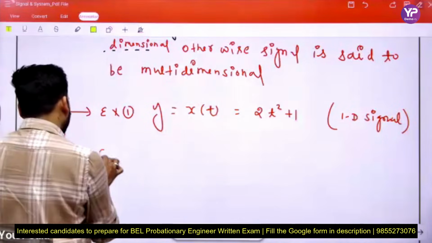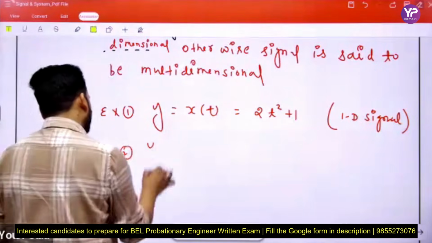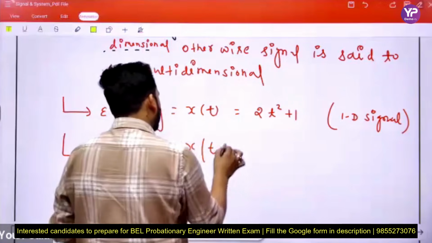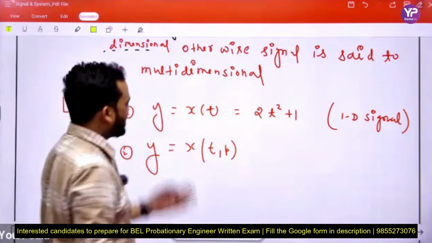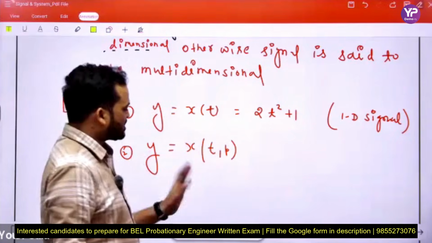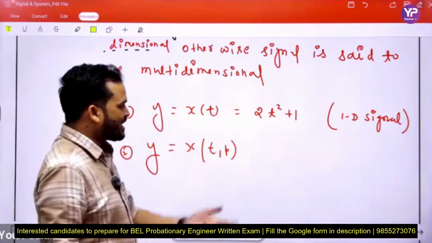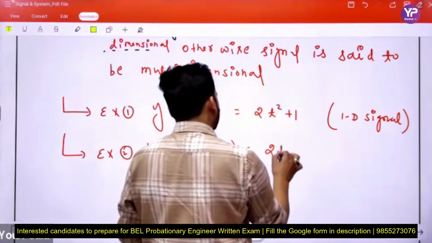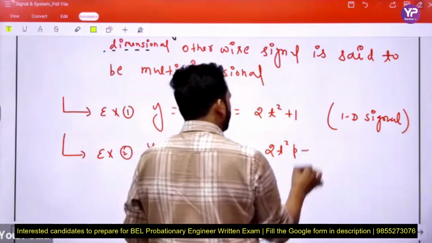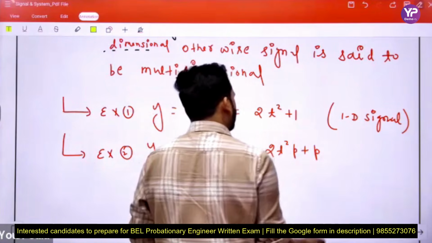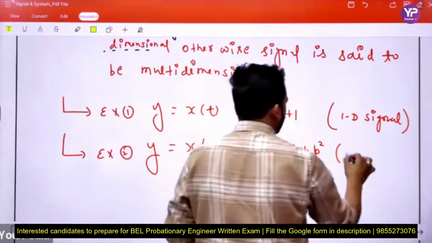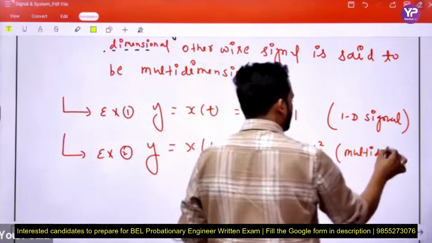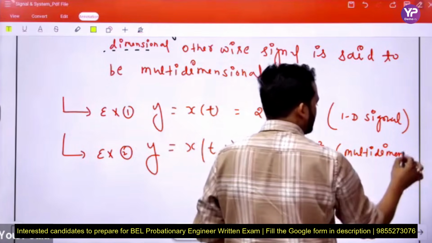Next, example 2: y equal to x of t and p. Here the independent variables are more than one. So this is the example of a multidimensional signal. So here we write 2t square p plus p square. So this is a multidimensional signal.